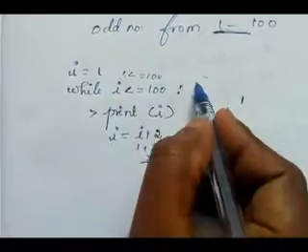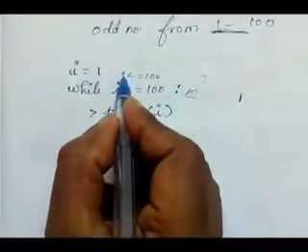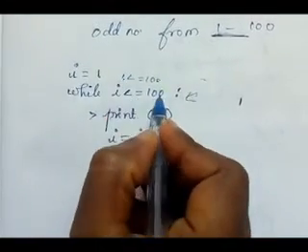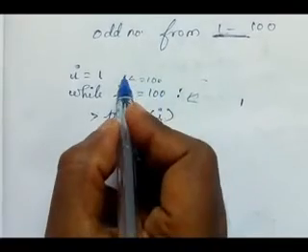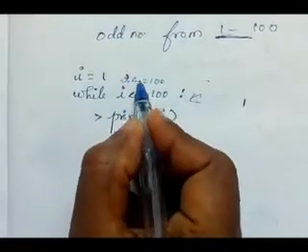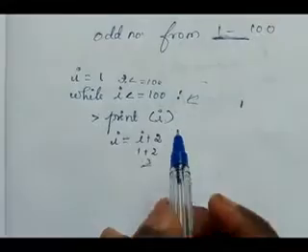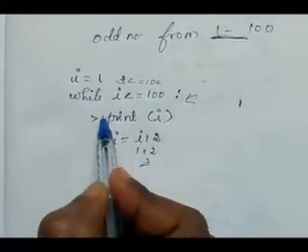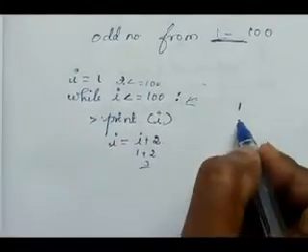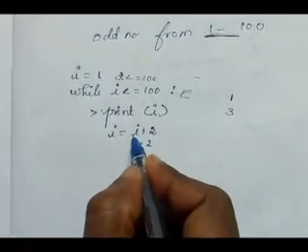Then come to the beginning of the loop. What is the beginning of the loop? I less than or equal to 100. What is it? 3 less than or equal to 100. Is the condition true or false? True. Again come to the loop. Print I value, which is 3. Then now I plus 2.